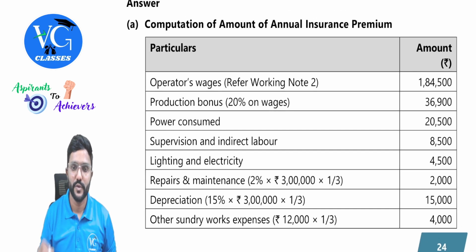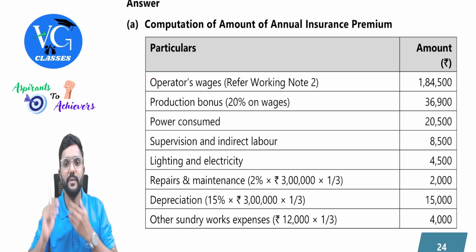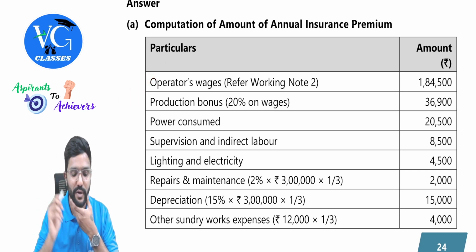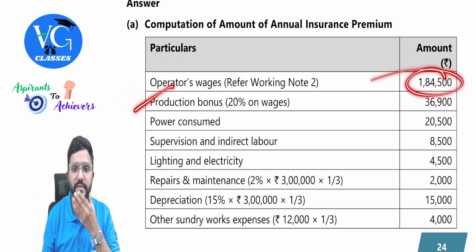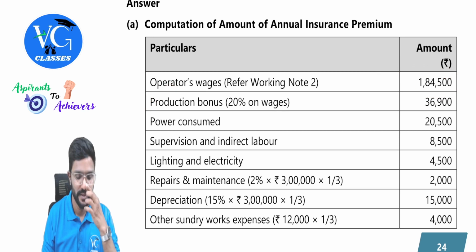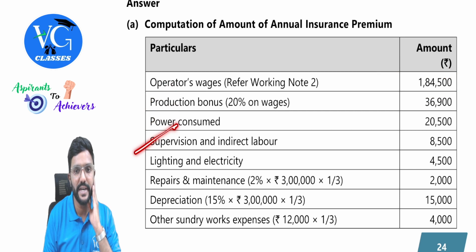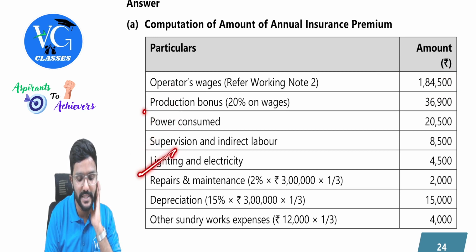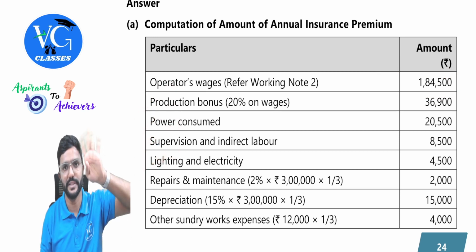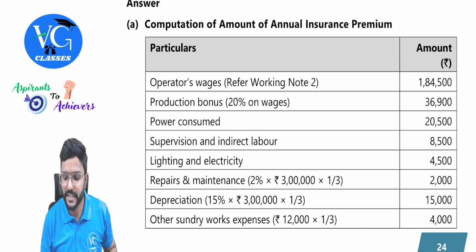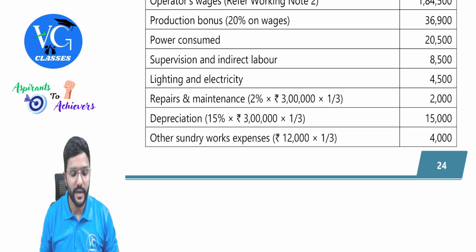Okay, we'll continue. So whatever we just now calculated, 1,84,500, take it here. Production bonus is 20% of this, which comes to 36,900. Then power consumed is given straight away for 4 months. Supervision and indirect labor, lighting and electricity. Guys, these 3 information are already given for 4 months. Take it straight away. Okay, sir.